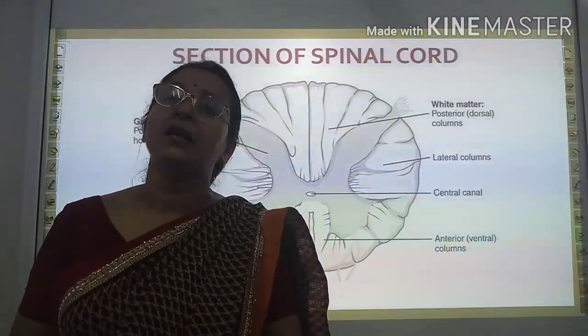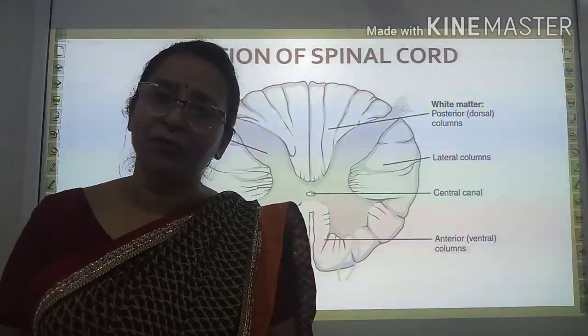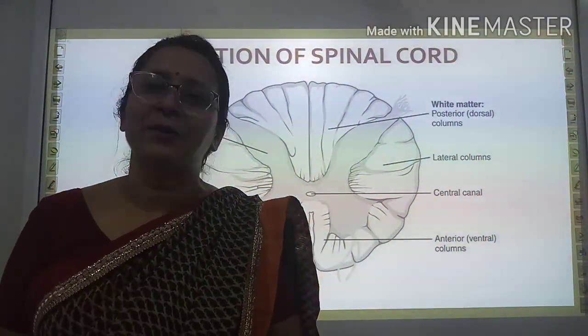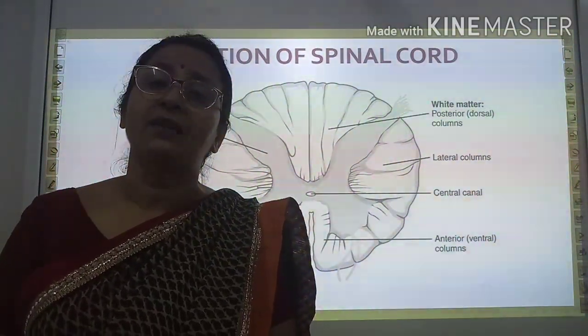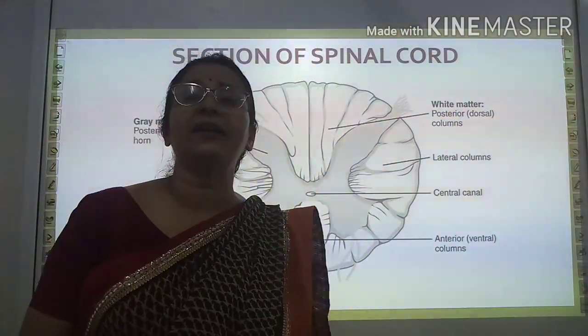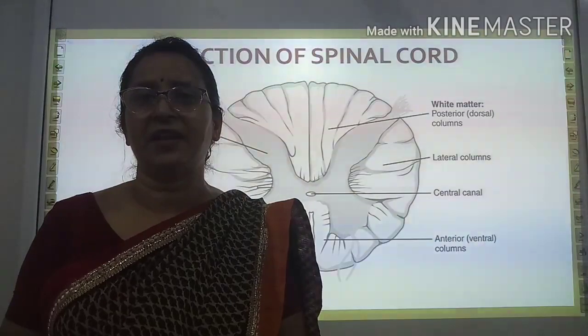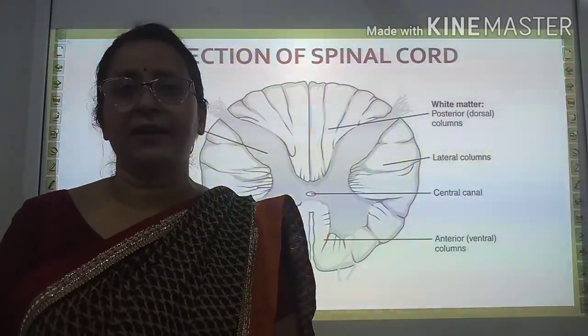Now look at here. When you will take the thin slice of spinal cord, what you have learnt in brain? In brain you have learnt when you will take thin slice of brain, you will find in peripheral region grey matter is present and in central part white matter is present.